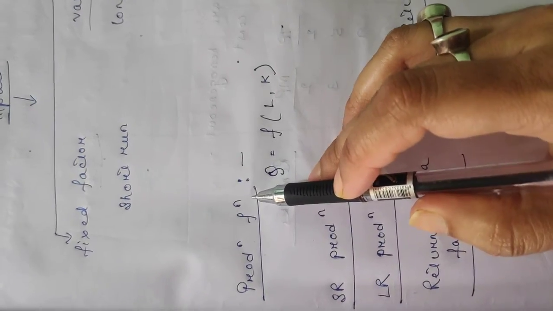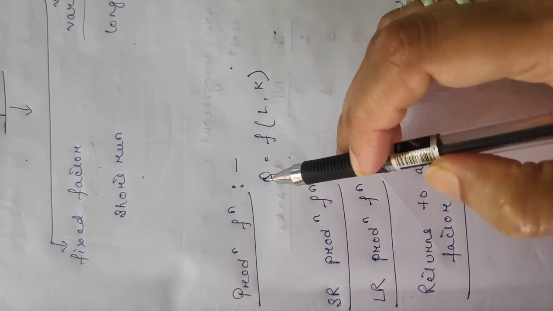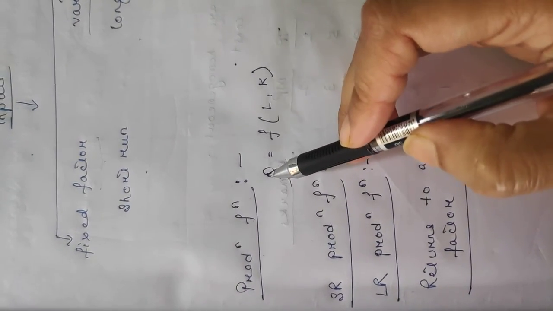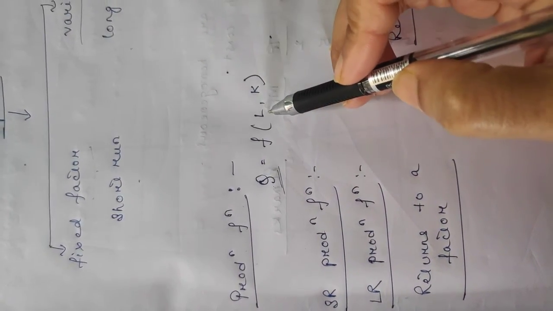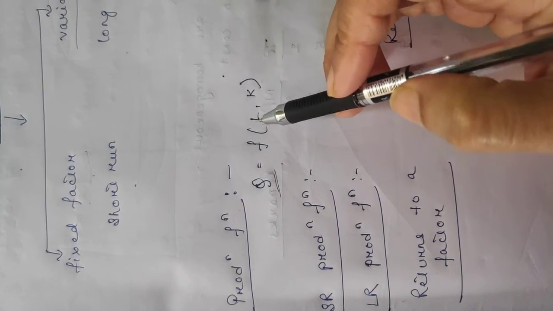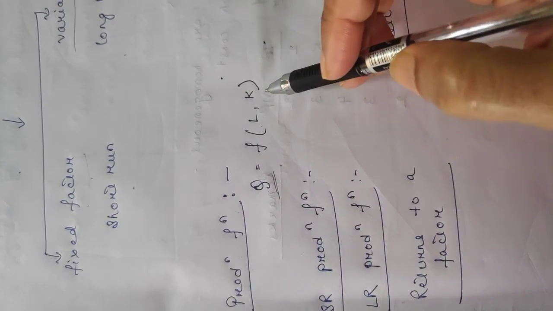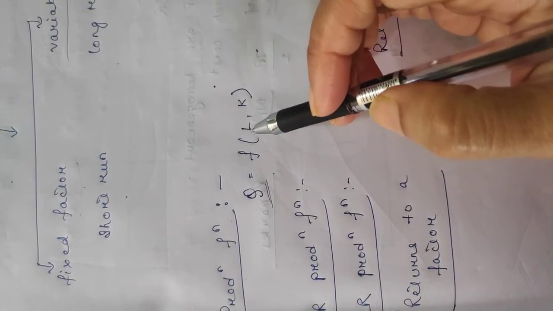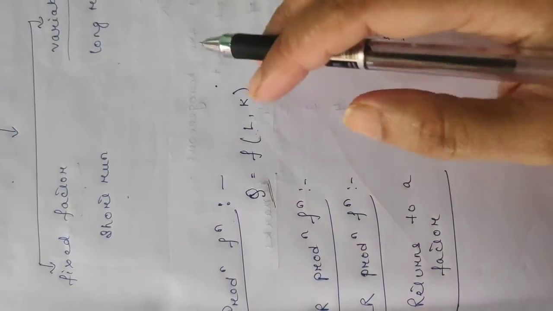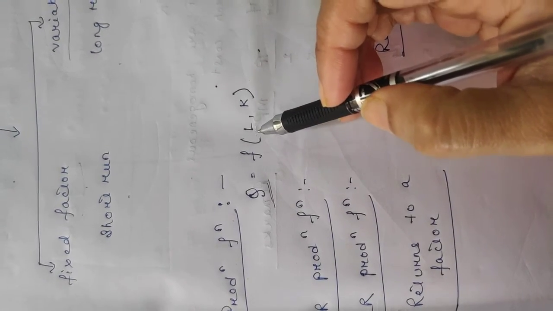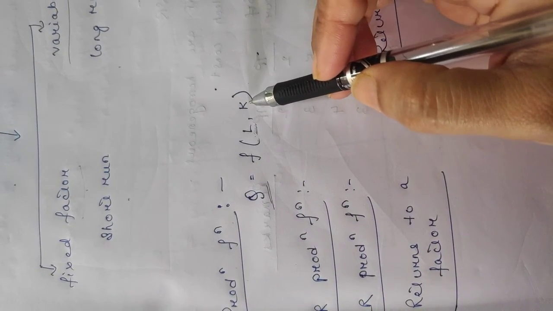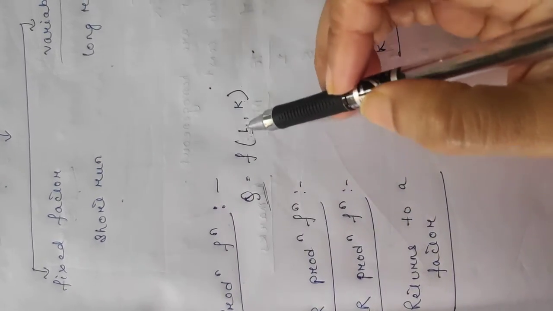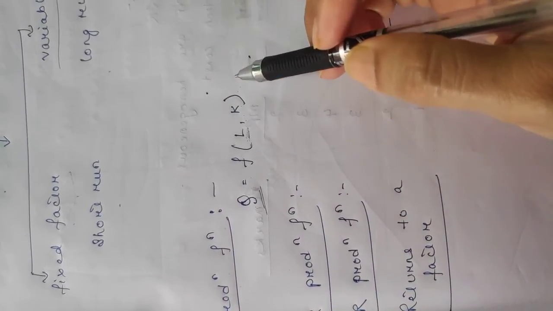Okay, now what is production function? Production function shows the functional relationship between input and output. This is your output. Your output is a function of your labor and capital. So here again, two factors of production are considered. One is labor and the other one is capital. So from this we can boldly say that our labor is a variable factor and capital is a fixed factor. So output depends on labor and capital.